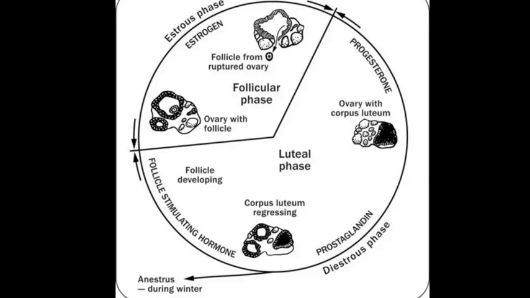Physiologically, estrus prepares the female reproductive tract for copulation, whereas the menstrual cycle involves an elaborate preparation of the endometrium for the implantation of a fertilized egg. If fertilization does not occur, the preparatory thickening of the uterine wall in an estrus animal is merely reabsorbed, whereas in a menstrual animal the hypertrophic lining is shed as menstrual flow. So this is the main difference between estrus cycle and menstrual cycle.